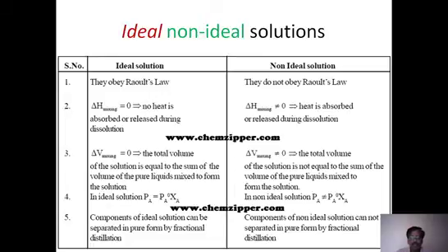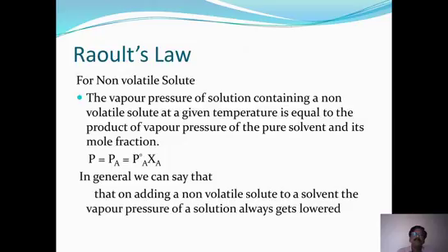But non-ideal solutions cannot be completely separated by any fractional distillation method. Once that mixture is formed, it's not possible to separate them by simple or fractional distillation. So these are certain features of ideal and non-ideal solutions. The differences can also be written like this.